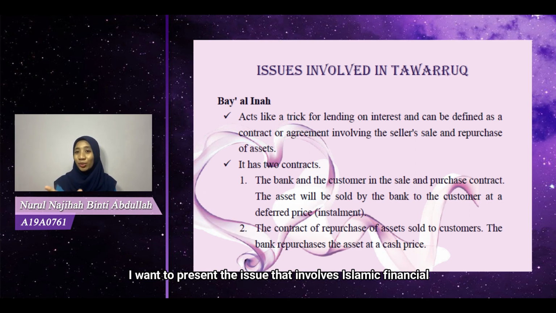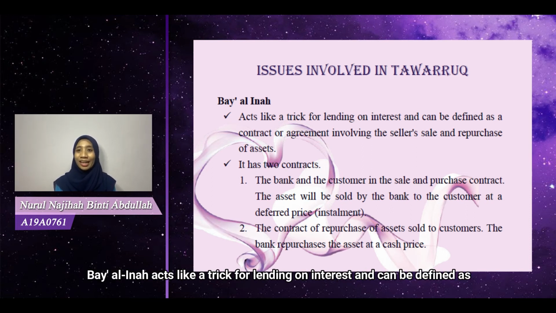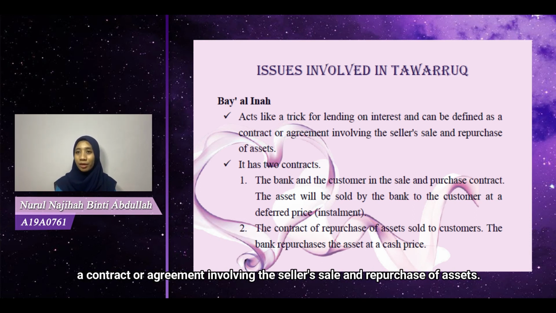To present the issues that involve Islamic financial institutions and tawaruk, there are three issues. Among the issues to be discussed is Bai al-Ina. Bai al-Ina acts like a trade for lending on interest and can be defined as a contract or agreement involving the seller's sale and repurchase of assets.